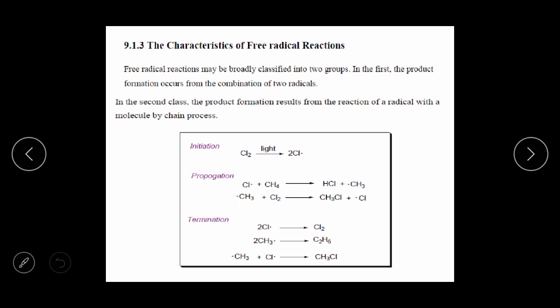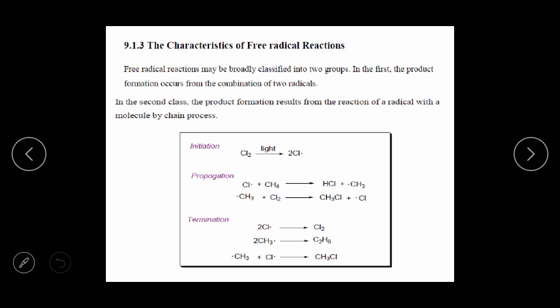At the last, which is the last step, termination. Termination means what? What happens in the termination step? Again 2 Cl radicals are there. Those 2 Cl radicals combine or dimerize, and again there is a generation of Cl2.